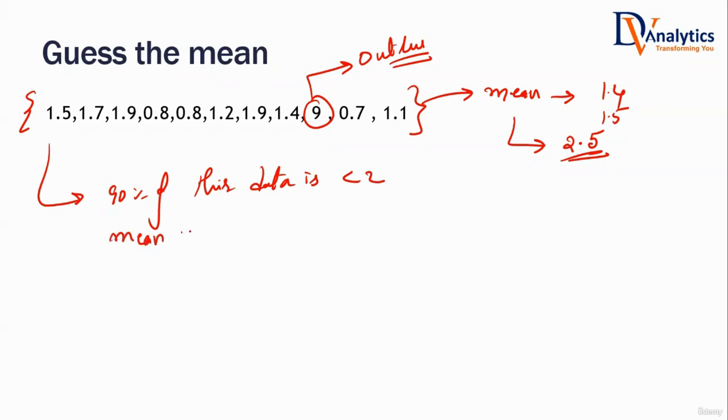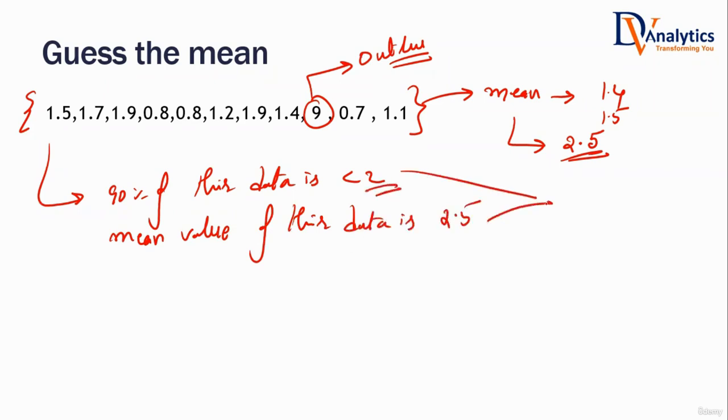Mean value of this data is 2.5. On one side I'm saying 90% of the data is less than 2. On the other side, I'm saying mean value is 2.5. Don't you think these two are contradictory statements? Yes, sir. Why is this contradiction happening? What is the reason for this contradiction?